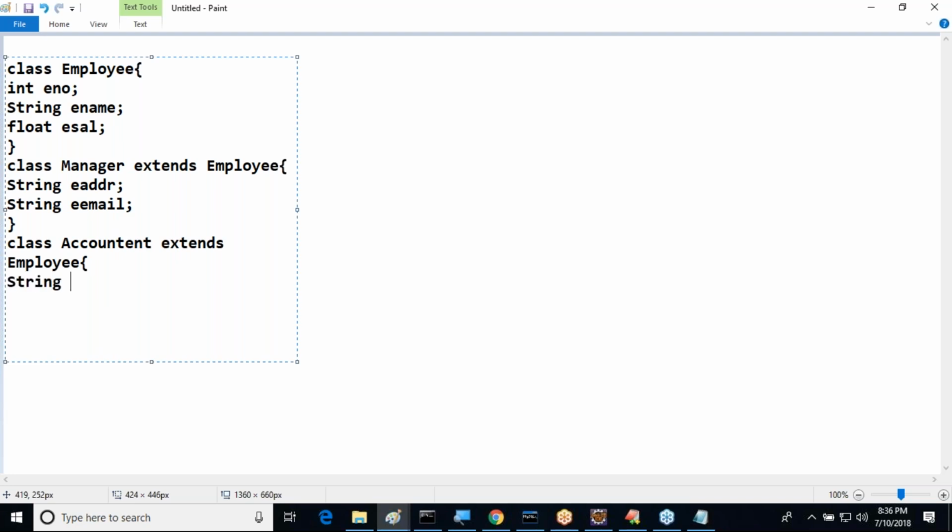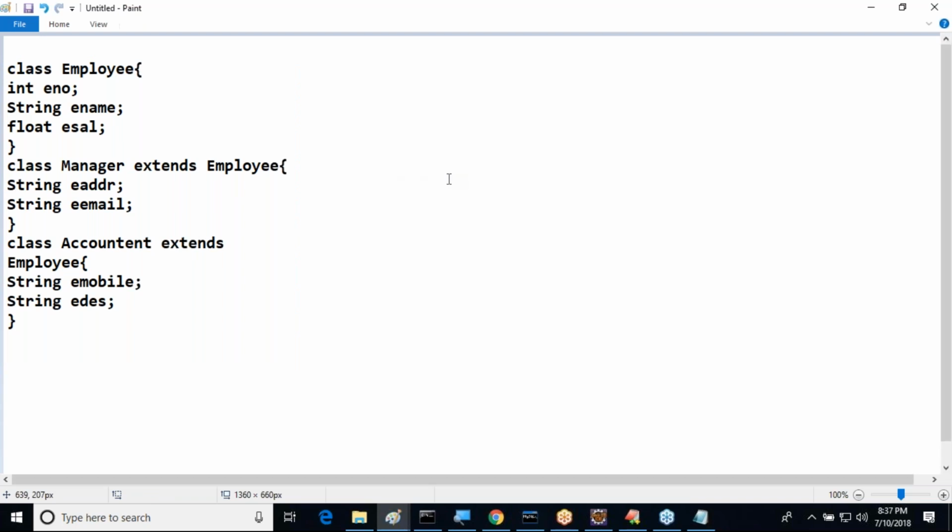Now inside this, some other data: string employee mobile number, then after that, employee designation, something else. My point is one superclass is required, and two subclasses I have taken. That's my requirement now.